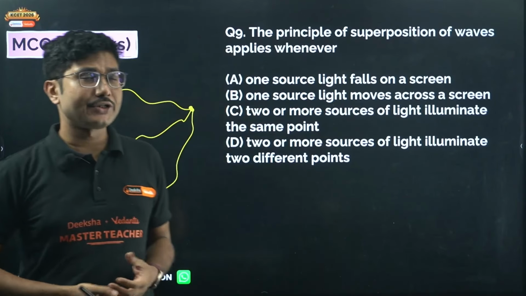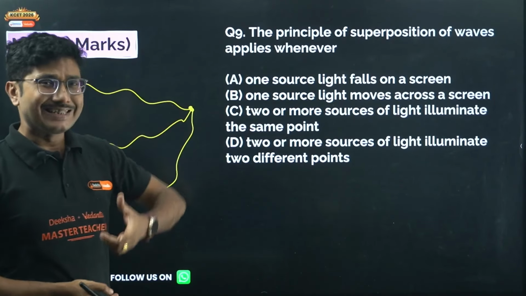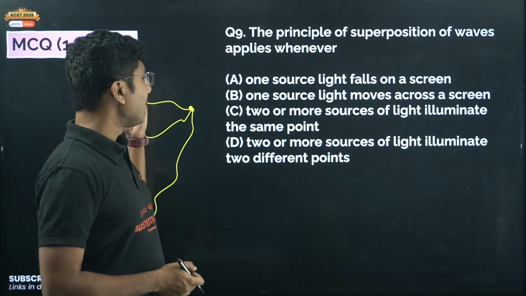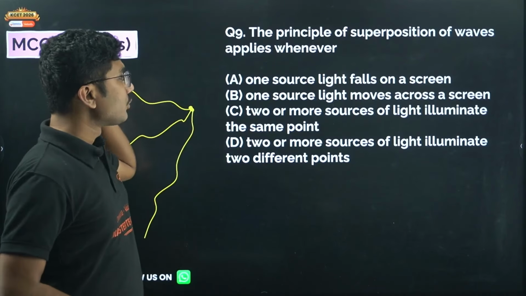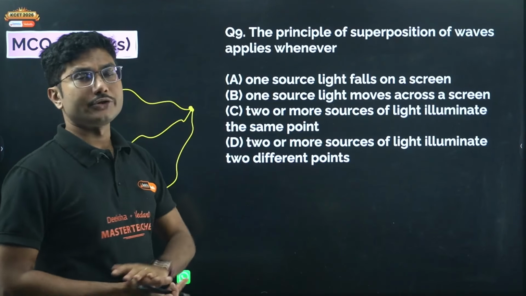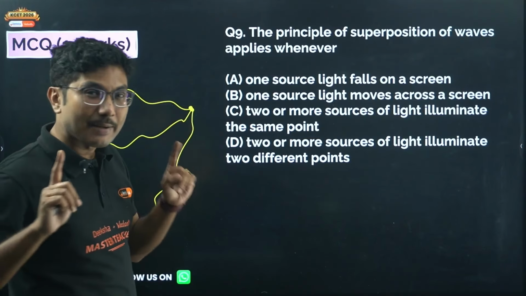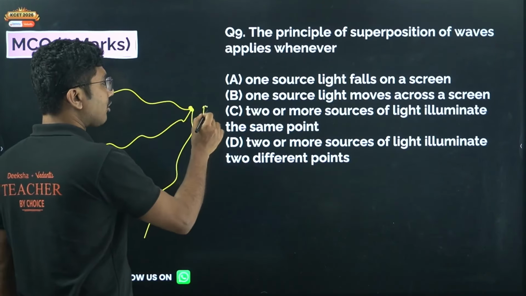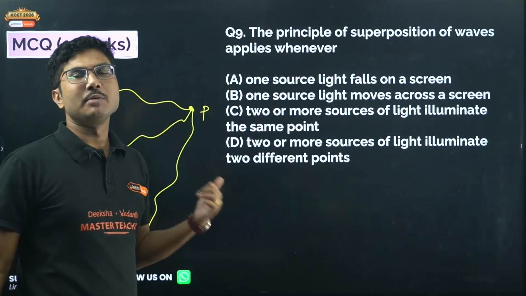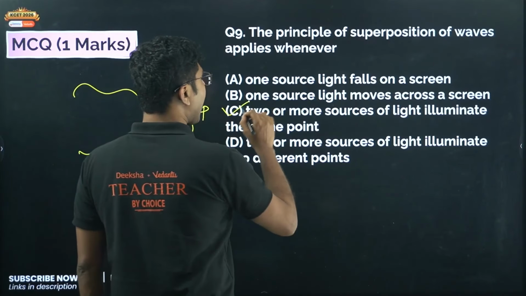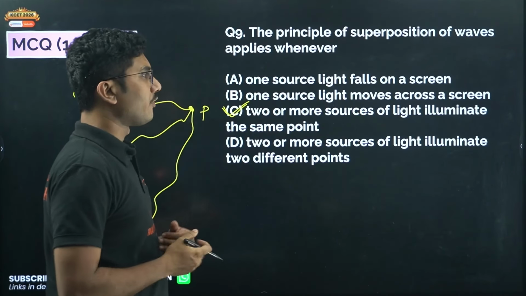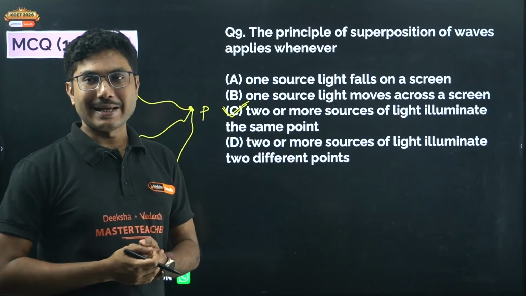It's not a simple addition. We will see that through one derivation, but mathematically, vectorially they get added up. So when two or more sources of light illuminate the same point, the point has to be the same. It cannot be two different points, and we need more than one source.